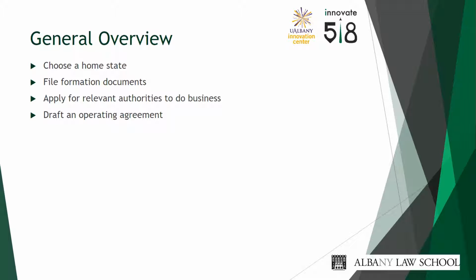The first step is to choose the state of formation. This is called the home state. Where an entrepreneur forms is an important decision because of the internal affairs doctrine, which I will address in the next slide. Once a home state is chosen, an entrepreneur will complete the formation requirements in the home state and then apply for the requisite authority to do business where necessary.